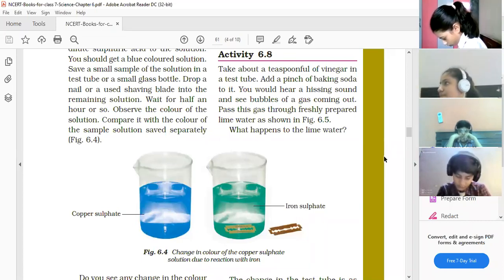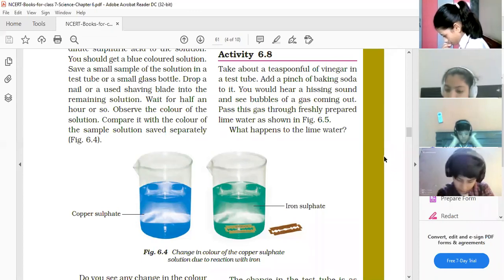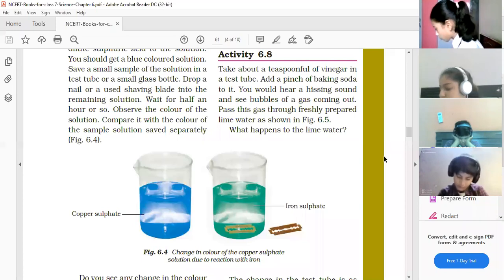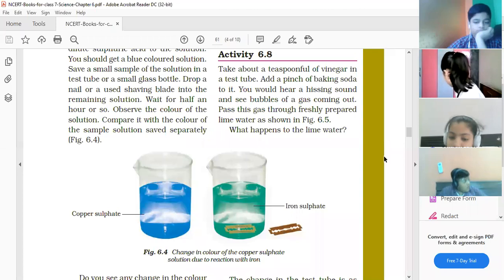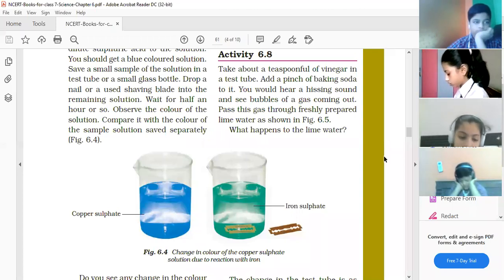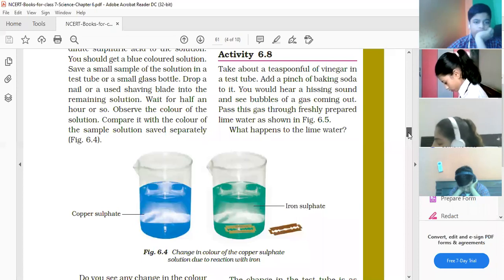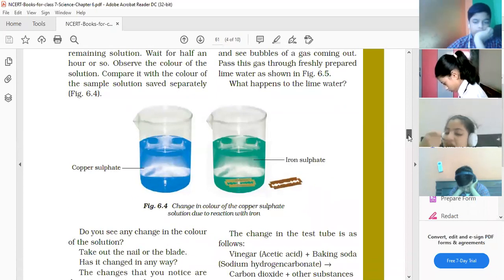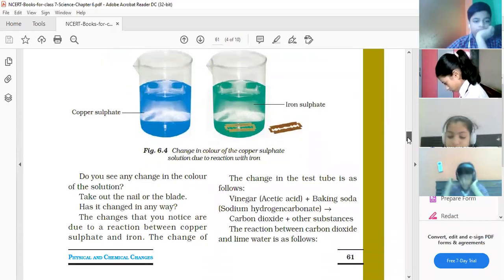Okay, ma'am. Activity 6.8. Take about a tablespoon of vinegar in a test tube. Add a pinch of baking soda to it. You would hear a hissing sound and you see bubbles of gas coming out. Pass this gas through freshly prepared lime water as shown in figure 6.5. What happens to the lime water? So children, the change in the test tube is as follows.